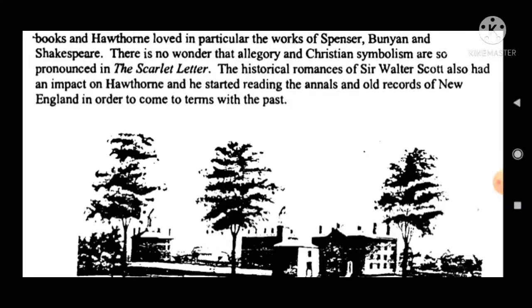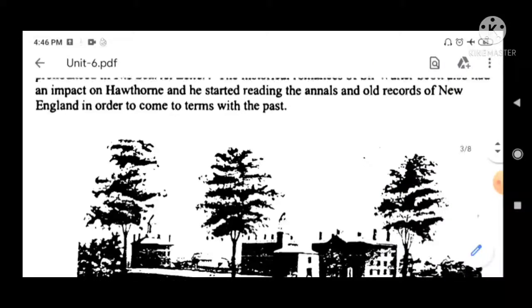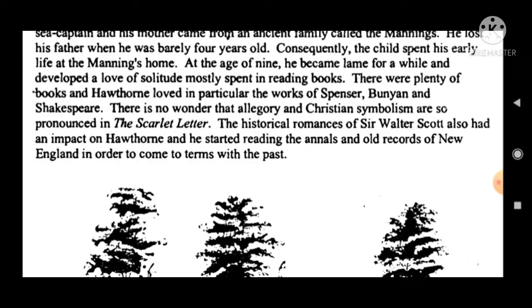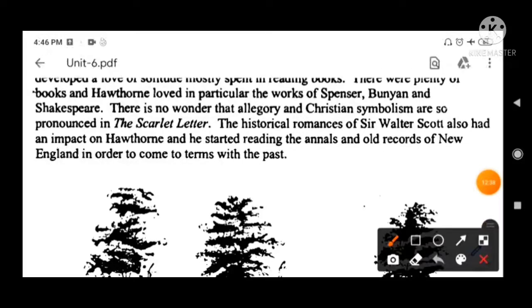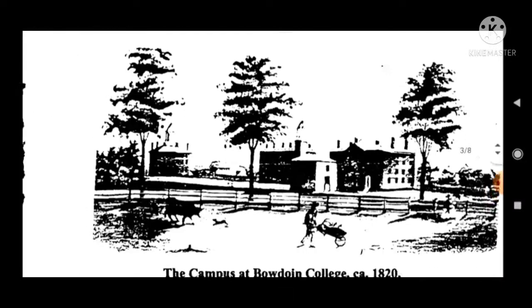So, the historical romances of whom? You can answer the question: the historical romances of Sir Walter Scott. You can write Sir Walter Scott also had an impact on Hawthorne, in that he started reading the annals and old records of New England in order to come to terms with the past.